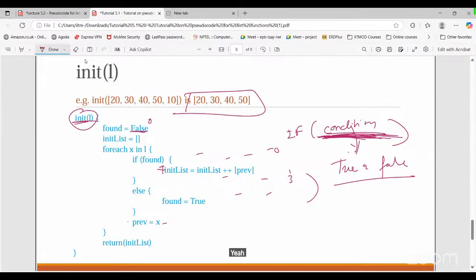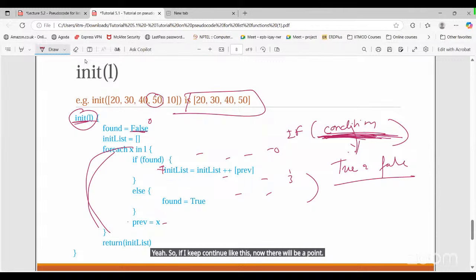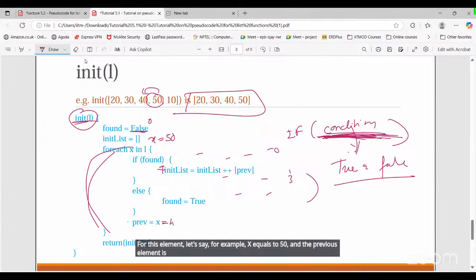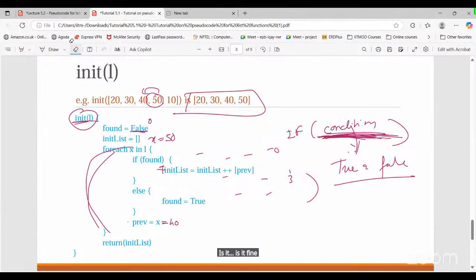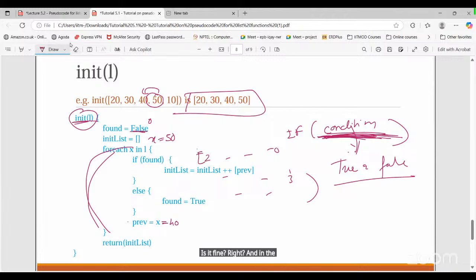If I keep continuing like this, there will be a point where, let's say for example, x equals 50 and the previous element is 40 here. Is it fine? Yes. In the list, we already have 20 and 30. Now if I go to the next element, 50, found is again true only.